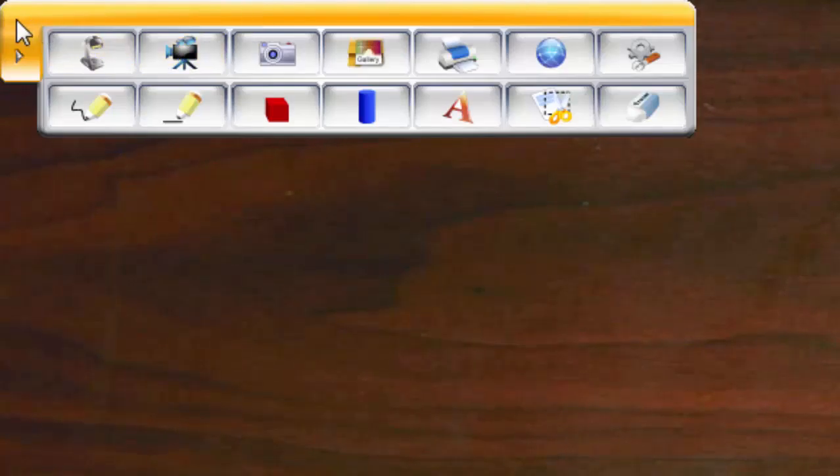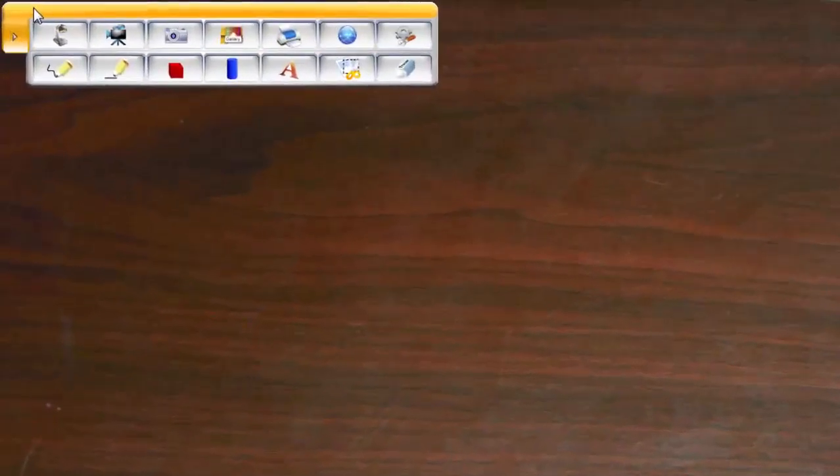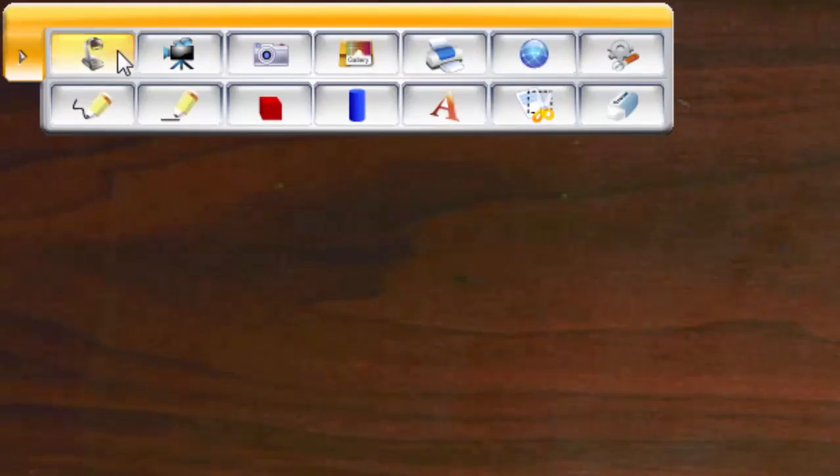So if you would like to kind of get this menu out of the way, because we are losing a little bit of image here, you can click on that little triangle to the left that says close, and what it does is it actually collapses all those menus and all the settings. If you want to pull it back up, all you got to do is open it, and because it is a floating toolbar, you can basically place this anywhere you'd like. All right, for the sake of this, I'm just going to go ahead and prop it up here on the top left hand corner where it was, and let's go over our settings and everything that we can basically do here from the computer.